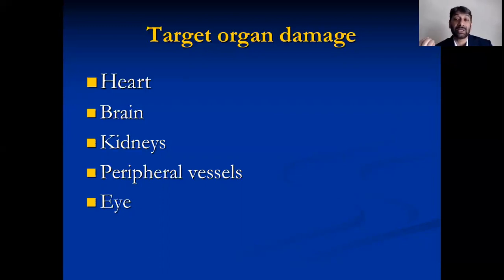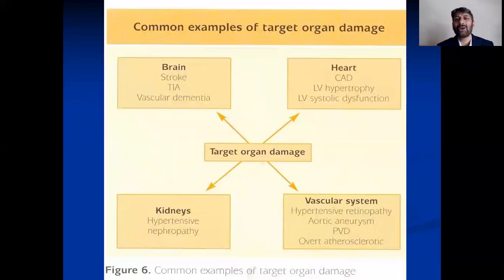Kidneys should be assessed in every patient by doing urine DR and creatinine. Brain and heart depend on the patient's clinical status. So always keep an eye on the consequences of hypertension affecting all major organs.